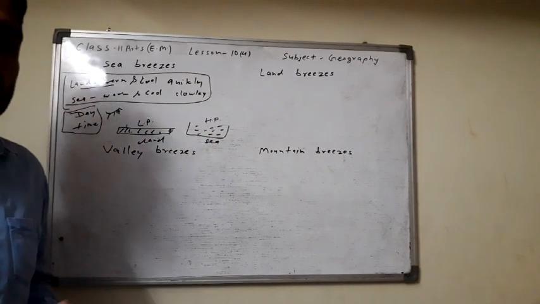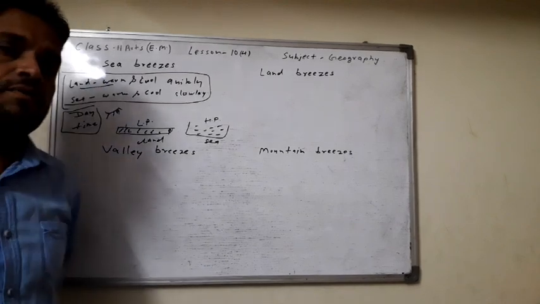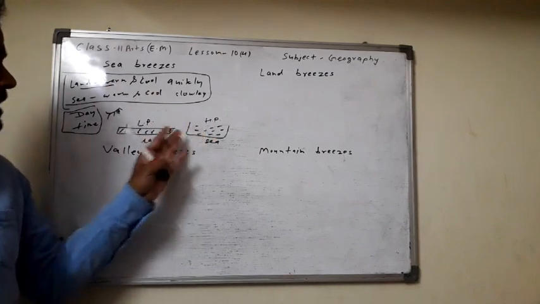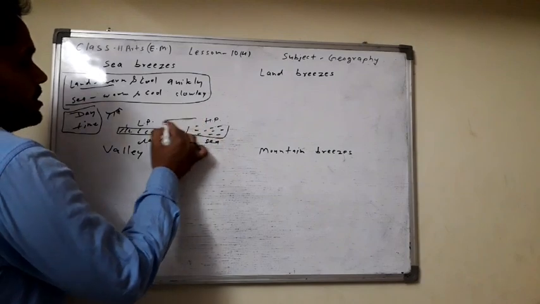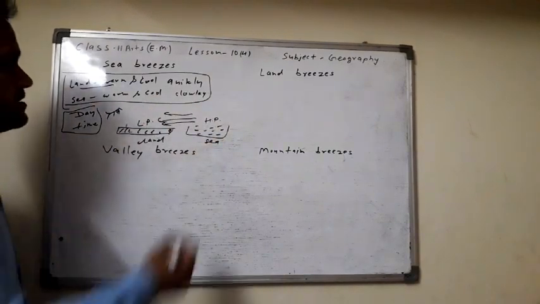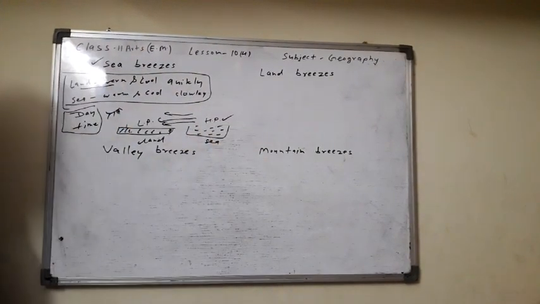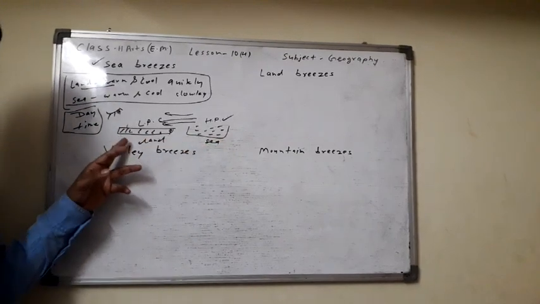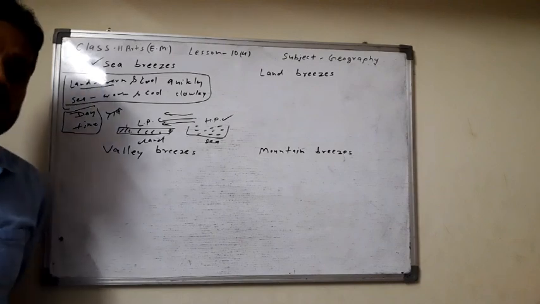The sun rays warm the land part quickly, and low pressure develops here. In the ocean part, the sea part, high pressure develops, because the temperature is lower than the land part. So the wind starts to move from high pressure to low pressure, from the sea part to the land part. This type of wind is known as the sea breeze.